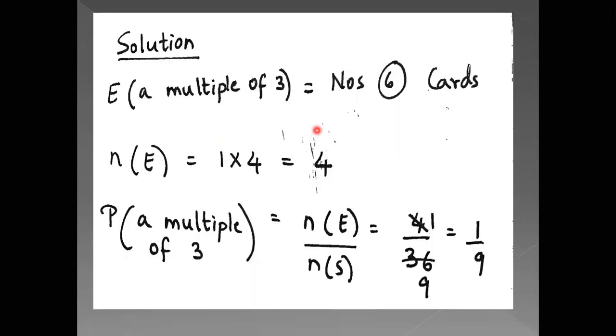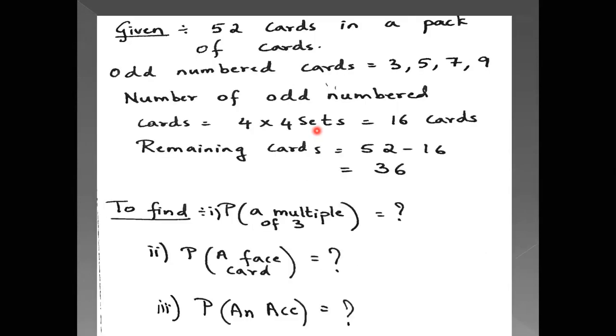Multiple of 3 means 3, 6 and 9. Okay. So as you can see over here, 3 is removed, which is a multiple of 3, and 9 is removed, which is a multiple of 3. So you have to be very careful when you are writing the number of events.